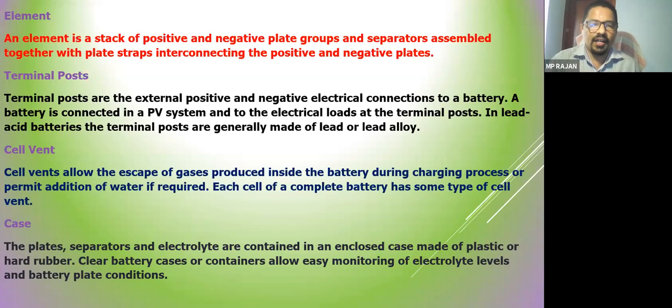The case: all the 6 cells are placed in a case. Case is normally made of plastic or rubber, which should be an insulating material. This gives complete protection to the cells and other connections. Nowadays you can see the battery has a transparent case through which you can see the electrolyte level inside. You can see the plates also. Different types of cases are available in the market.